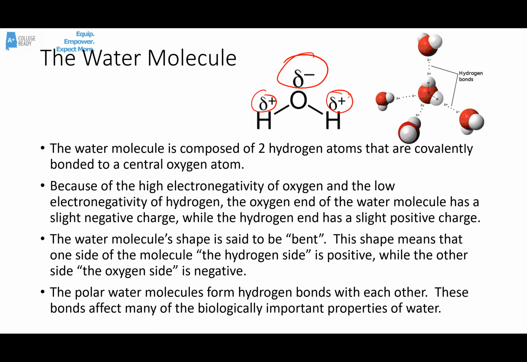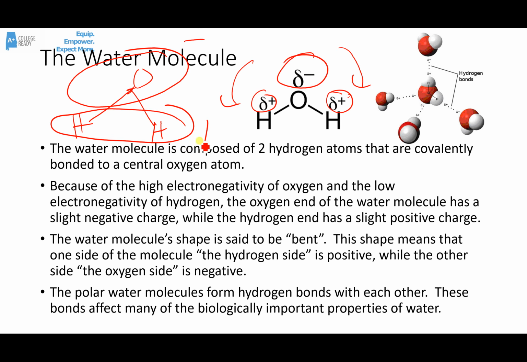This means that water is a polar molecule. It has one end that's distinctly negative and one end that's distinctly positive. The water molecule is said to have a bent shape. There's some unshared pairs of electrons that sort of push the hydrogens down this way, and the molecule has this distinctive bend in it. That too is important for the polarity of the molecule because it makes it have one distinct side, the oxygen side, that's negative, and one distinct side, the hydrogen side, that's positive.